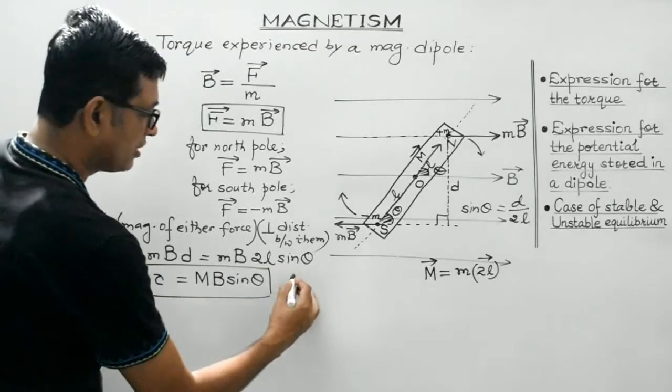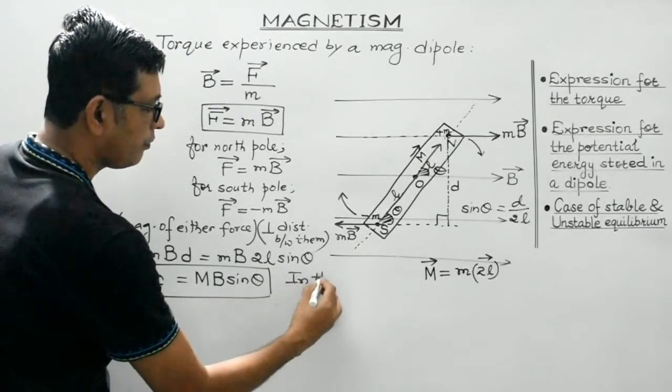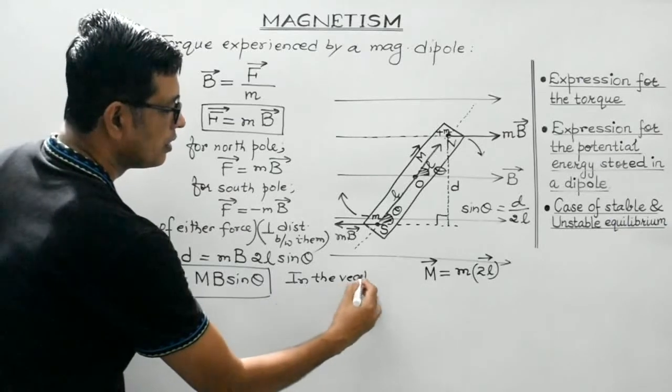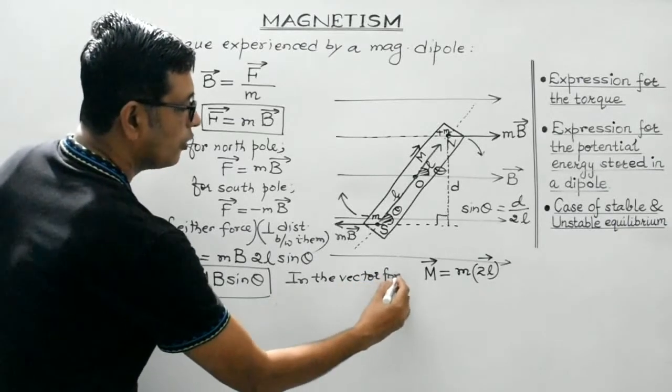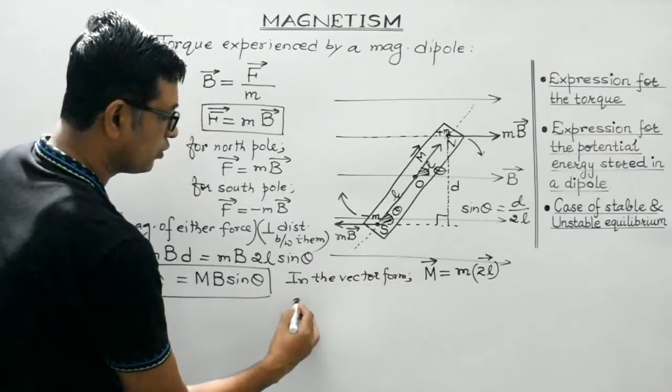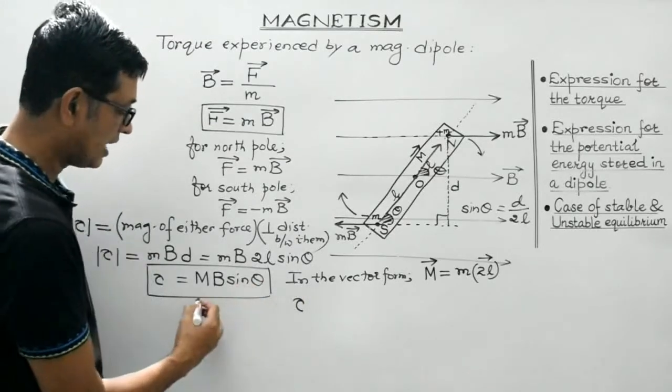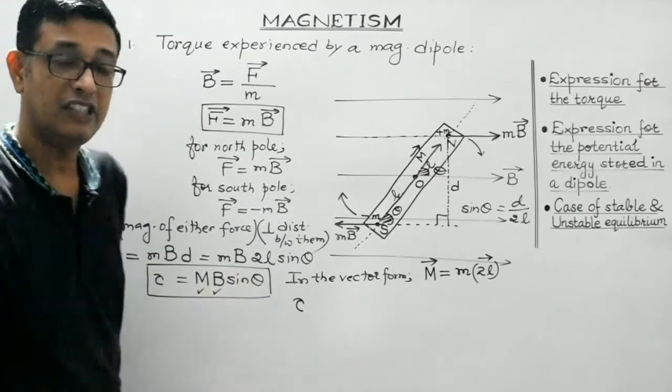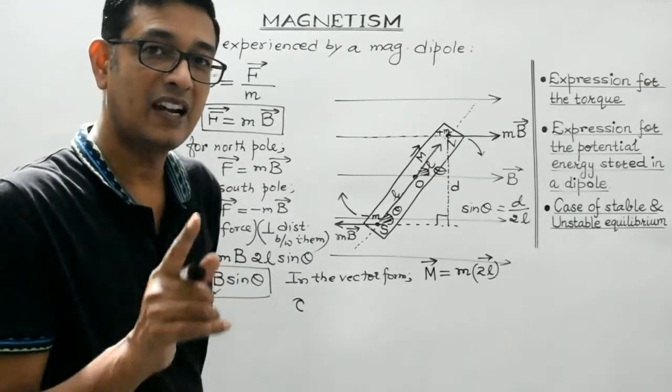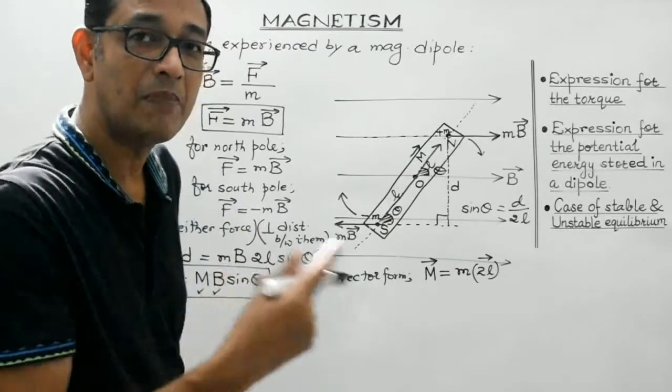Now students, in the vector form, torque, as you are aware, is a vector quantity, and theta is the angle between M and B. Theta is the angle which the magnetic moment of the dipole makes with the magnetic field.